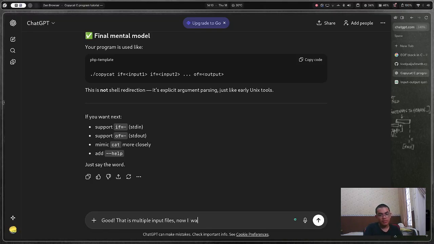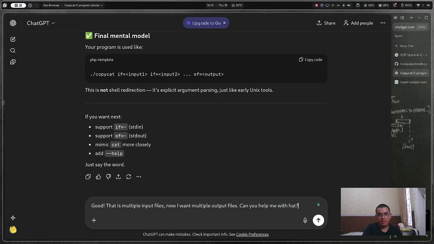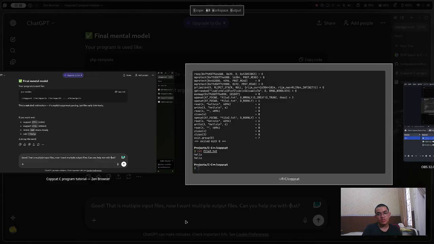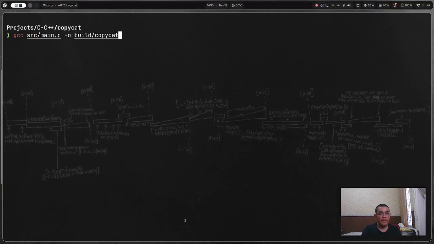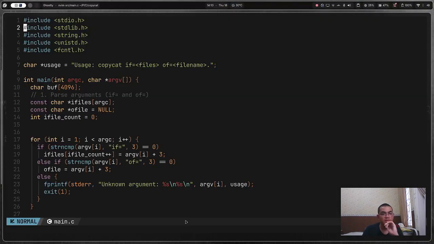Now I want multiple output files. Can you help me with that? So wait, I think it'll be the same. Let me just clear the screen out. I think it'll be the same because first we need const char. Yes, I think I know how to do.